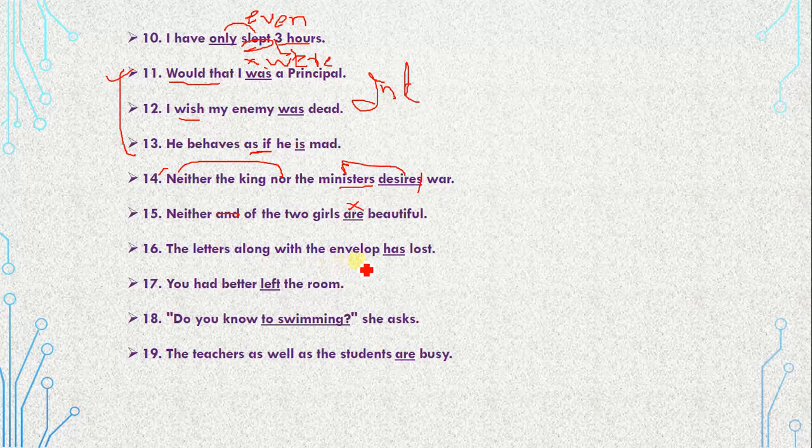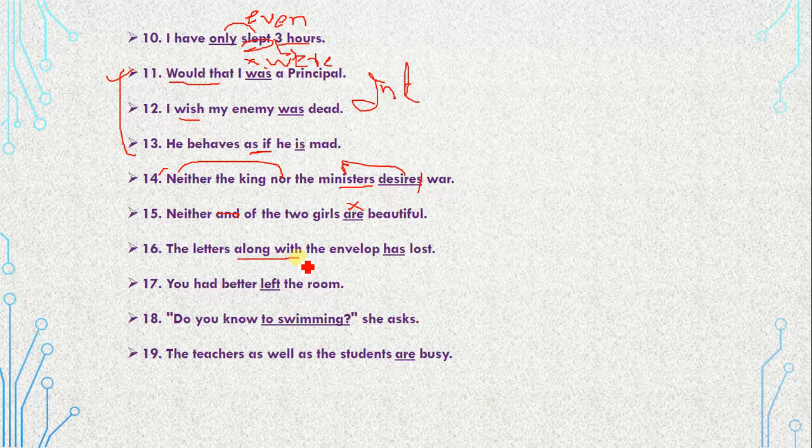Next, "The letters along with the envelope has lost." Sometimes in such sentences you get confused, because you need to find out the main subject, since your helping verb or tense has to go according to the main subject. So what is the main subject here, the letters or the envelope? We get confused, so go for the rule and do not get confused.